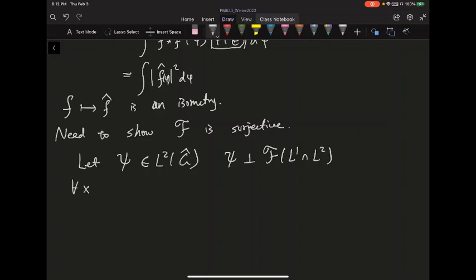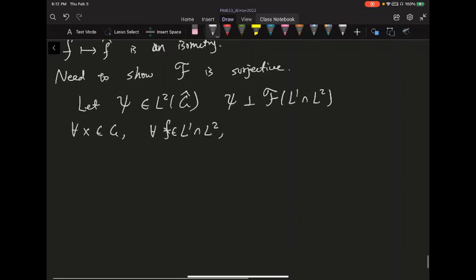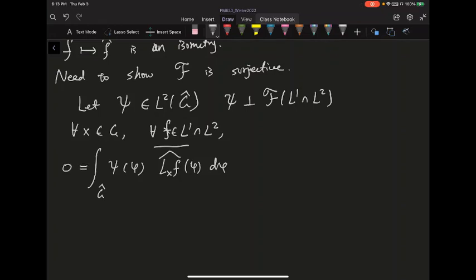All right, so what that means is essentially the following. If I take any x inside G, and any f inside L1 intersect L2, then I integrate psi of, I shouldn't say psi of x, I should say psi of phi, because I'm integrating on the G hat. I integrate against, let's say, I left translate f, and then take its Fourier transform. Of course, because I'm taking the inner product, I need to take the conjugate, evaluate at phi, d phi. Because they're perpendicular, this inner product has to be equal to 0.